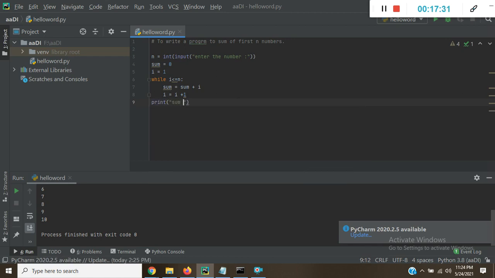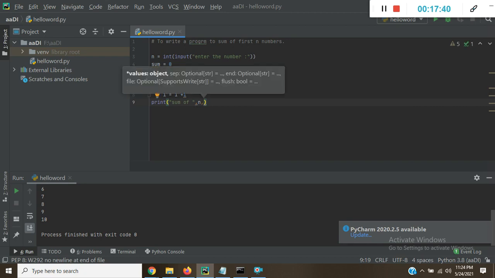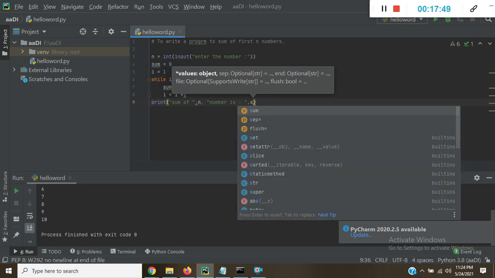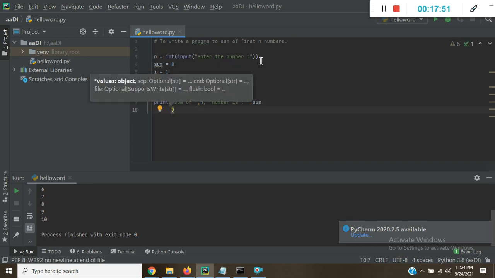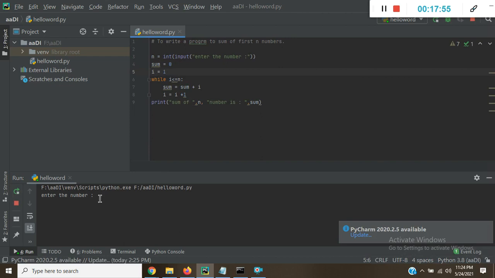So the sum of n, and we don't know n, so we take n here like this, and the sum of n number is, and the output is sum. Now run this program. Suppose I enter the number 10.